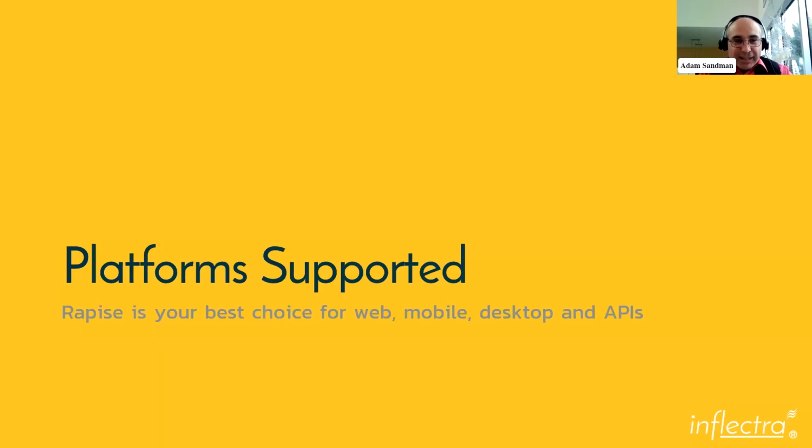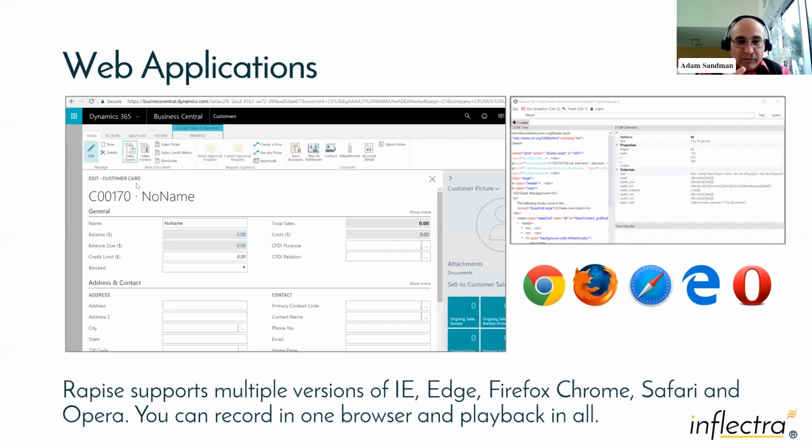So that's the, before we get into the demo, just to mention some of the platforms as well as the features, we have robust support for all the major web platforms. We can do the different browsers that I mentioned, i.e. Edge, Firefox, Chrome, and Safari. You can record in one, play back in the other. That's an example of Dynamics 365 that you can see there.